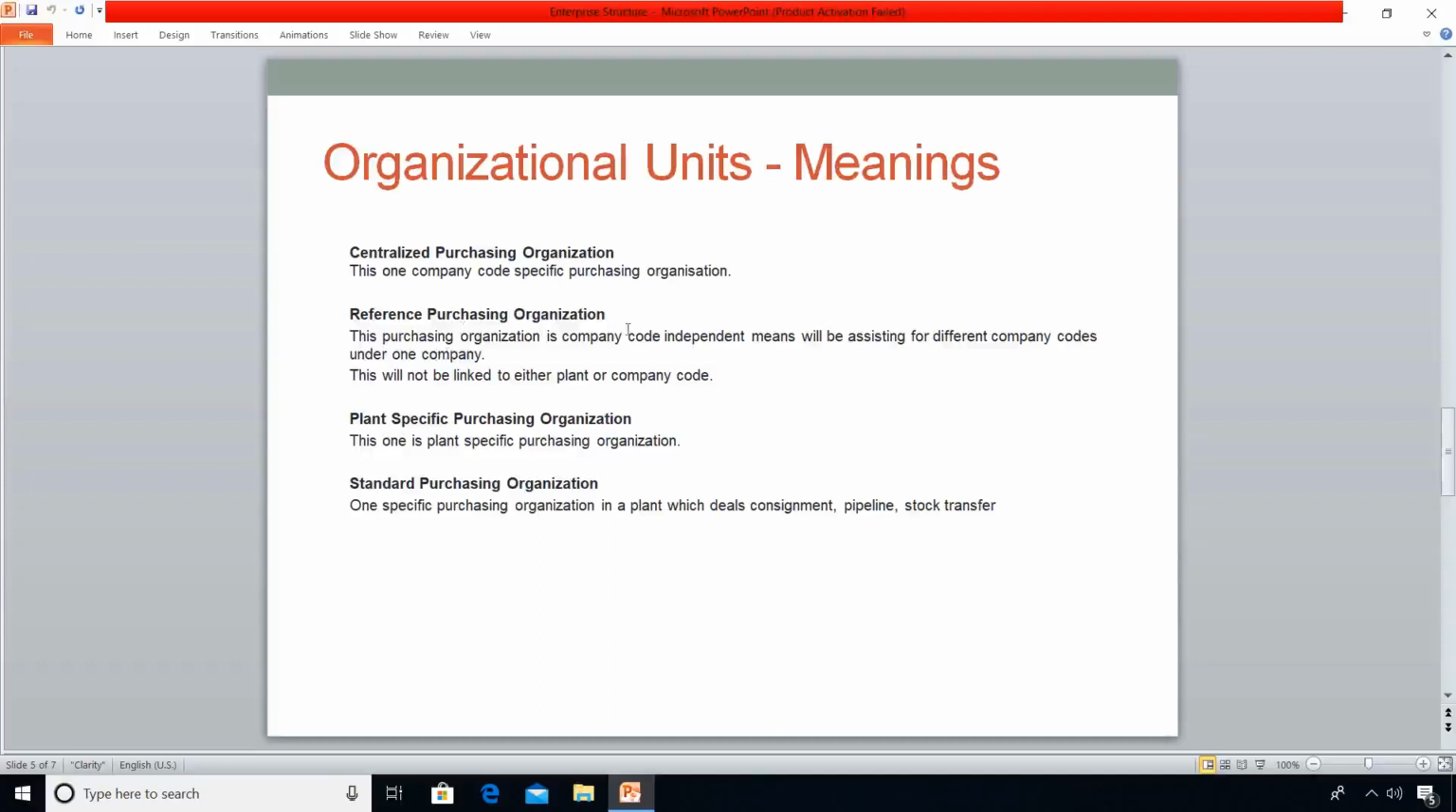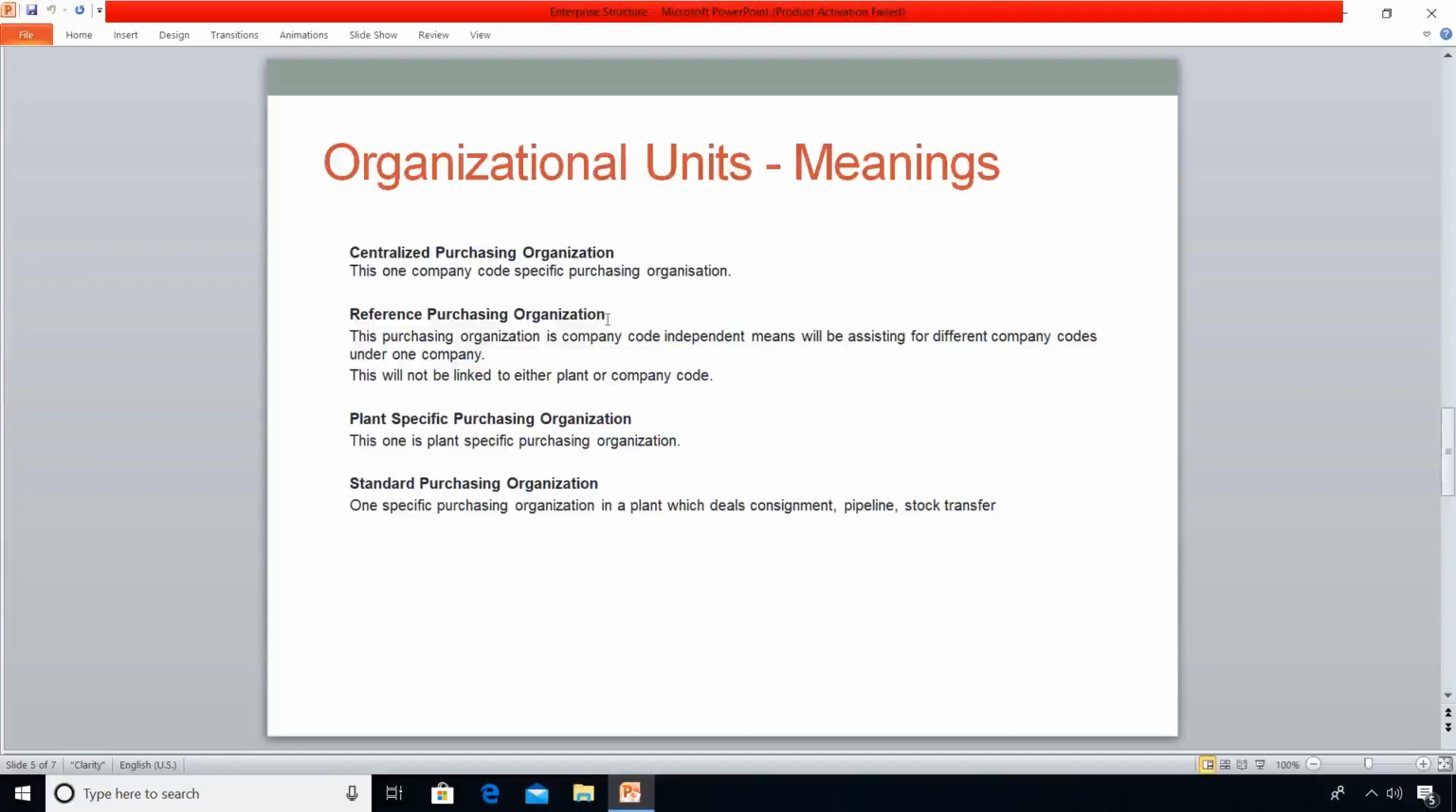Coming to reference purchasing organization, this one is similar to centralized purchasing organization. This one is common for 2 different company codes. Moreover, what we need to remember is that this reference purchasing organization will not be connected to either plant or company code. It will be connected to other purchasing organizations, so that other purchasing organizations can use the terms and conditions of this reference purchasing organization.